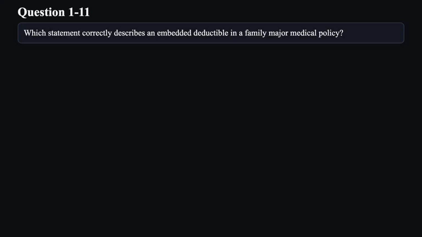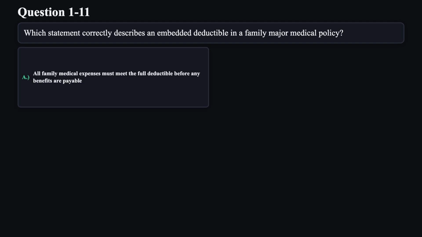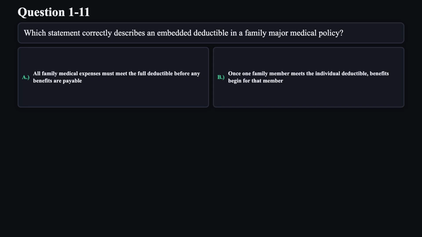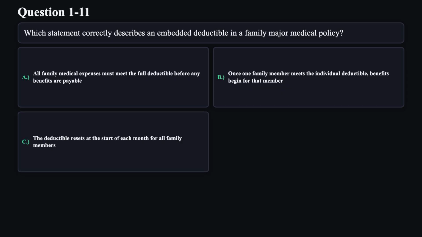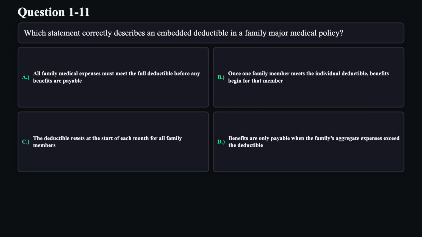Question 11. Which statement correctly describes an embedded deductible in a family major medical policy? A. All family medical expenses must meet the full deductible before any benefits are payable. B. Once one family member meets the individual deductible, benefits begin for that member. C. The deductible resets at the start of each month for all family members. D. Benefits are only payable when the family's aggregate expenses exceed the deductible.